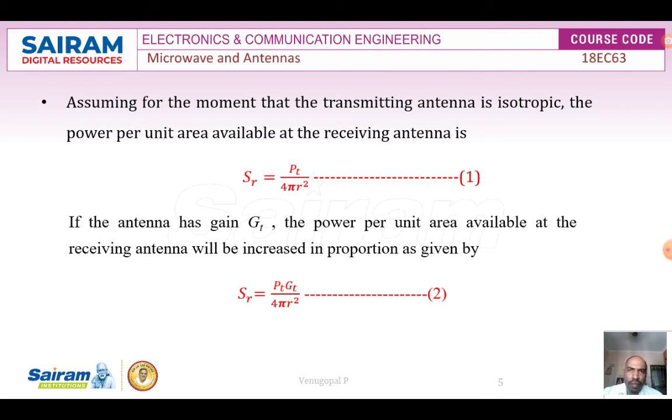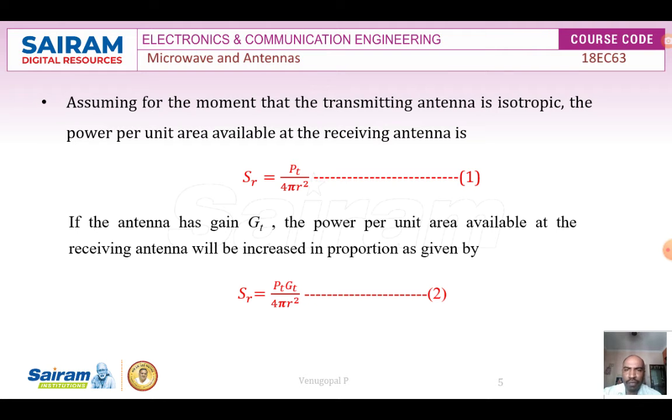What is the power per unit area available at the receiving antenna? So power is delivered to the receiver. Now what is the power available at the receiving antenna per unit area? So power per unit area, denoted by SR, is equal to PT divided by 4 pi r square. The name itself is telling that the transmitting power is PT and the area is 4 pi r square.